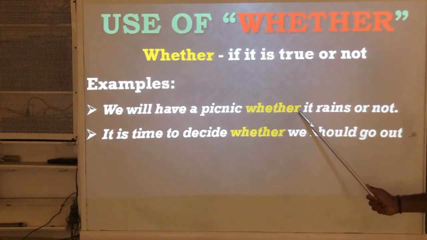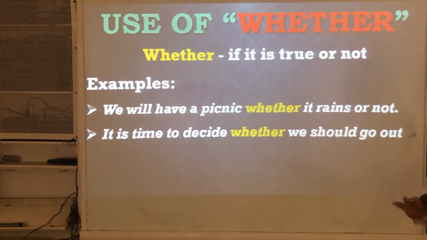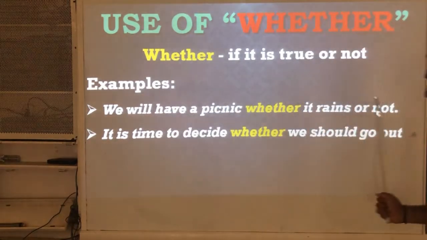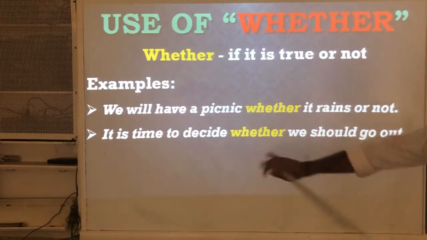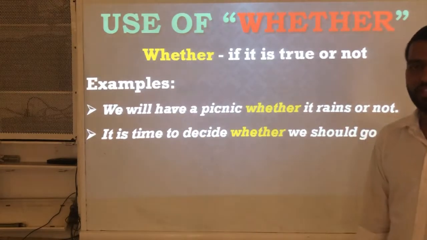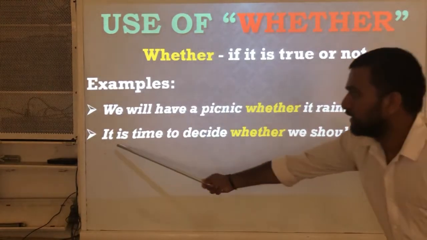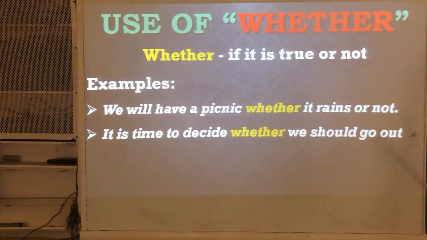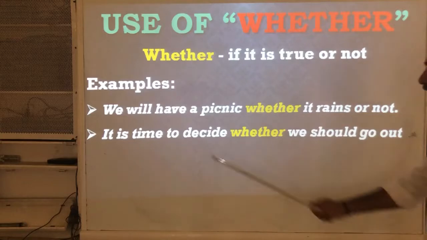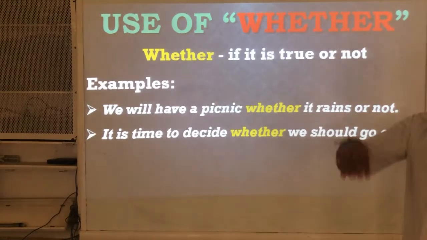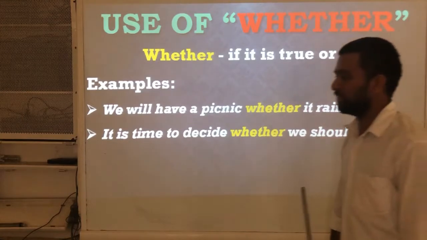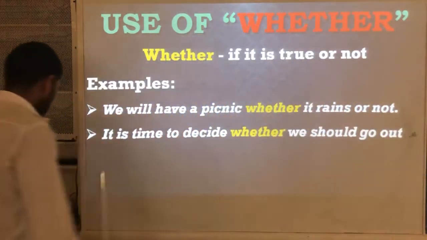If it rains or not, that doesn't affect our action. We will definitely have a picnic. Next, it is time to decide whether we should go out. This is the time to decide whether we should go out or not. To indicate this type of expression, we use whether.